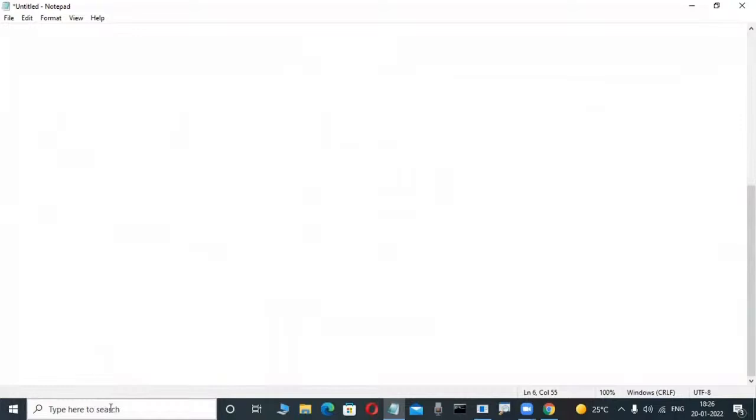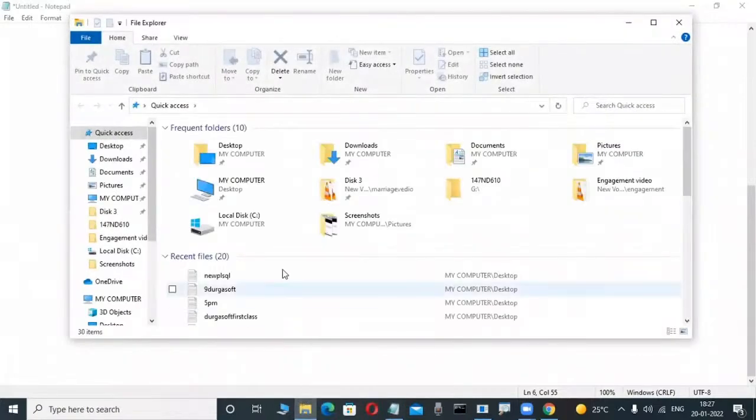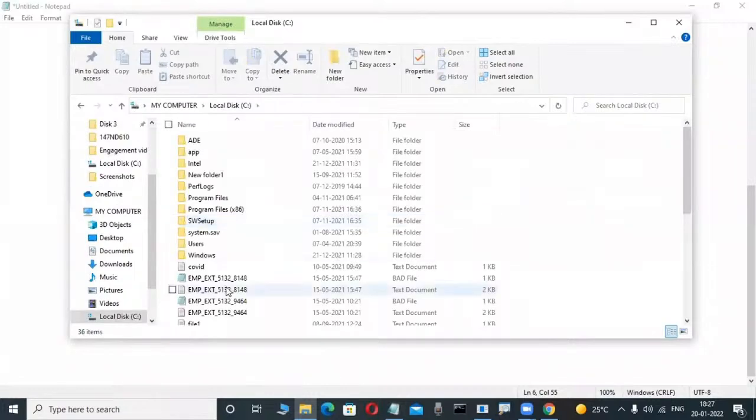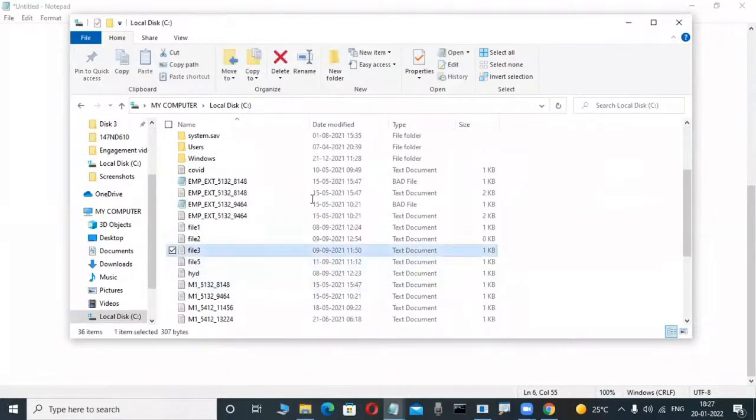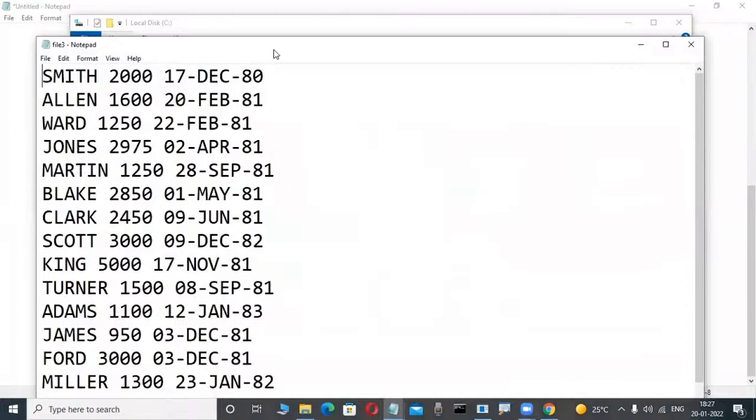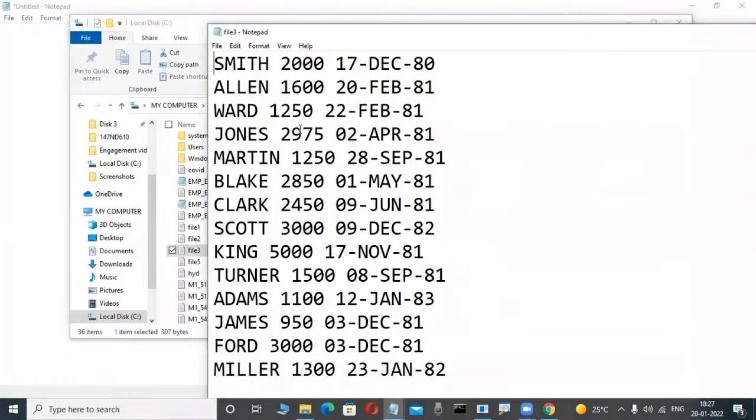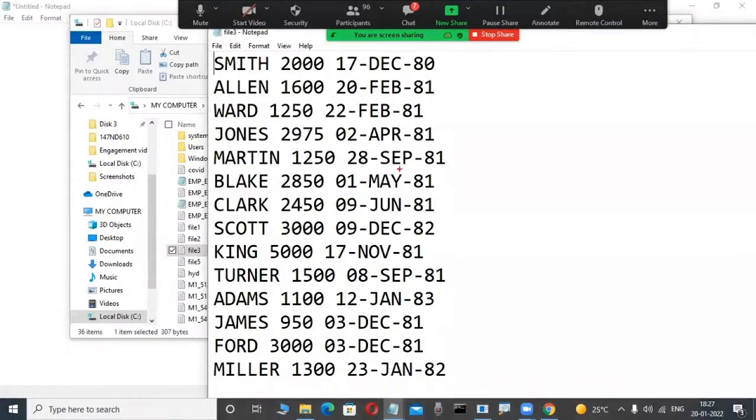Suppose, for example, observe the screen. In olden days, before 1960, they stored data in a file format, as we will learn in future history. A file format also stores data permanently. But suppose employee details are there, and I want to retrieve the information of employees who joined before 1981 from a file. Retrieving data from the file is very difficult.